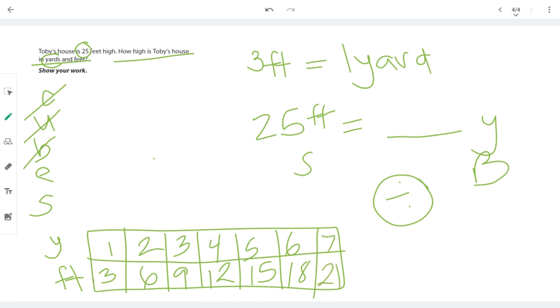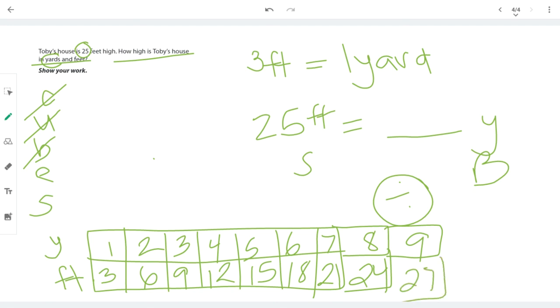We're getting really close to our number. 8 times 3, 24 feet. That's really close to 25. Let's see if we can get one more in there. 9 times 3 is 27. That's too big. That's way too big. So we know that our answer is somewhere near 8.